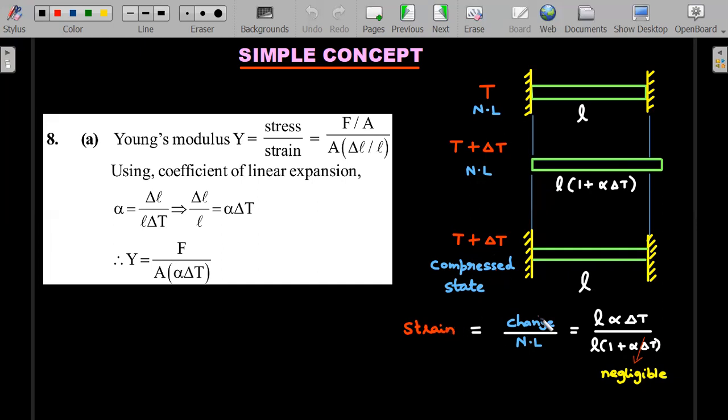So the value of the strain is given by the change from the natural length divided by the natural length. Strictly speaking, the change is L alpha delta T, and the natural length is L into 1 plus alpha delta T. But most of the time in our calculations, we neglect this alpha delta T because its order is very small compared to 1. So L gets cancelled under that approximation, and the strain value is alpha delta T. The stress is Y into strain, and therefore you end up getting the value of Y this way. Okay, so very simple concept.